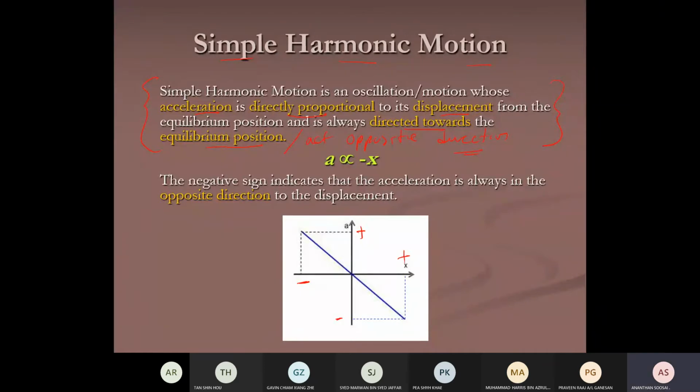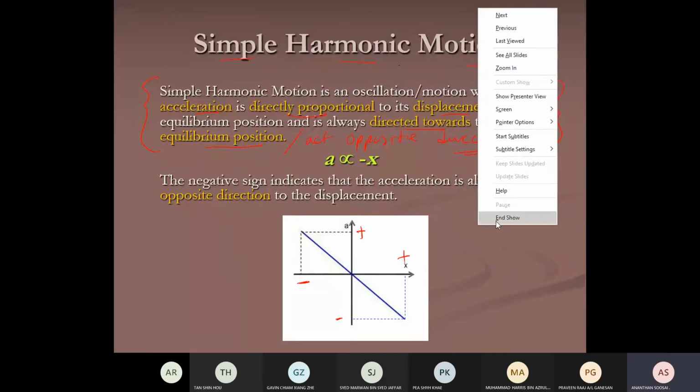Okay, so let's strengthen the idea. Now I'm going to show you a different system. Let's figure out, is it an SHM or not?